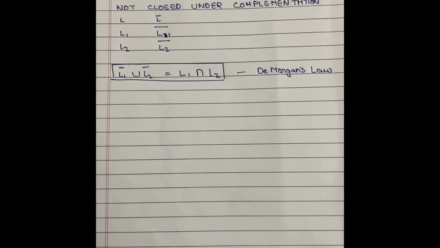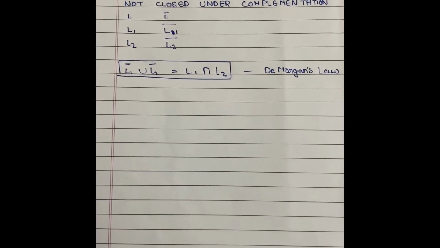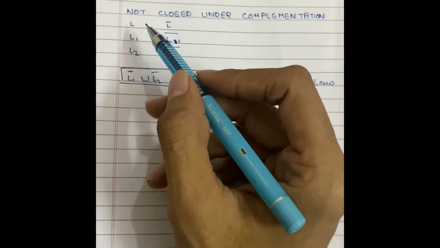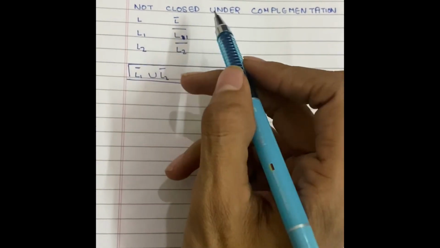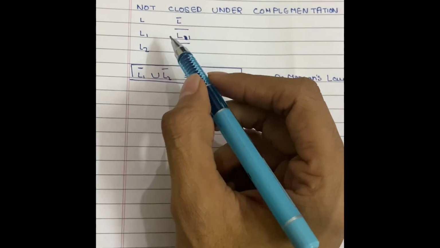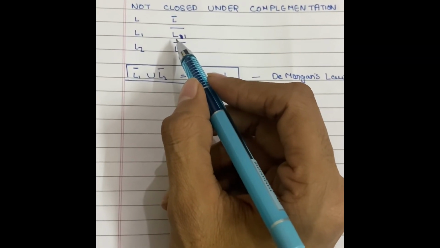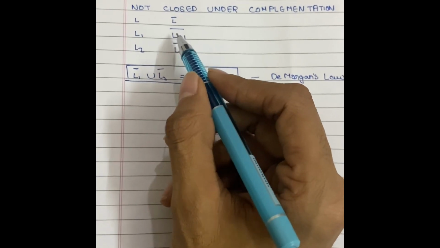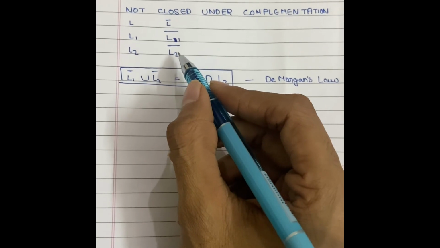Here is the proof that context-free languages are not closed under complementation. Let's take a context-free language L. Then its complement will be L complement. L1 will have its complement L1 complement, and L2 will have its complement L2 complement.